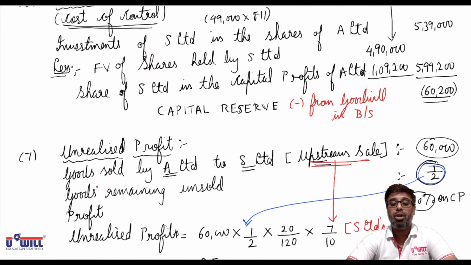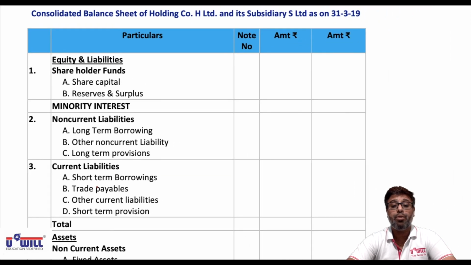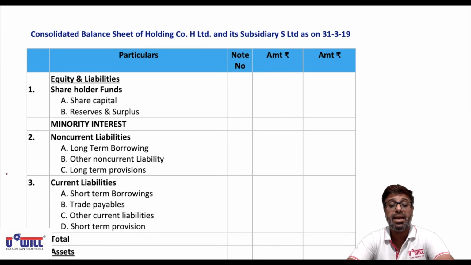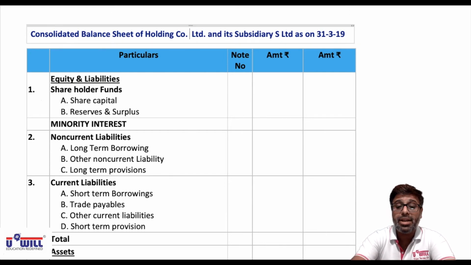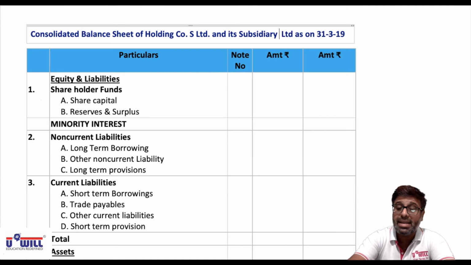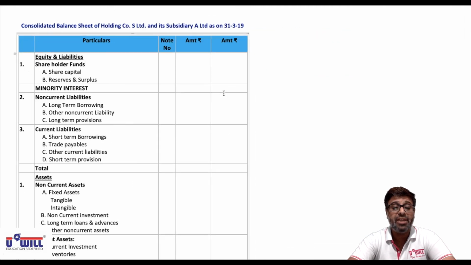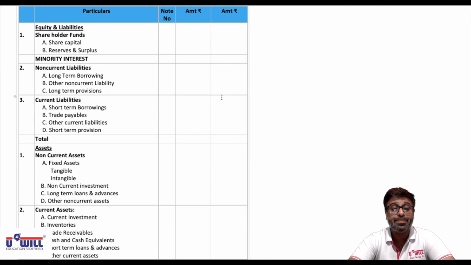Now all of you make this format of consolidated balance sheet of holding company's name, here S Limited, not A Limited. So all of you mention holding company's name here as S Limited, and its subsidiary's name is A Limited. So consolidated balance sheet of holding company S Limited and its subsidiary A Limited as on 31/3/19. All of you pause the video and make this format.